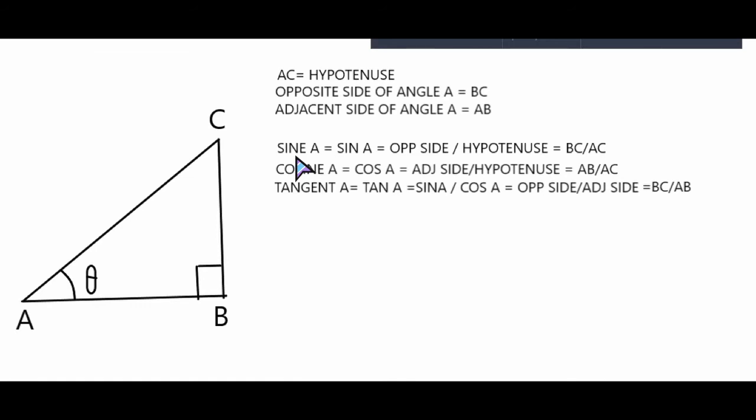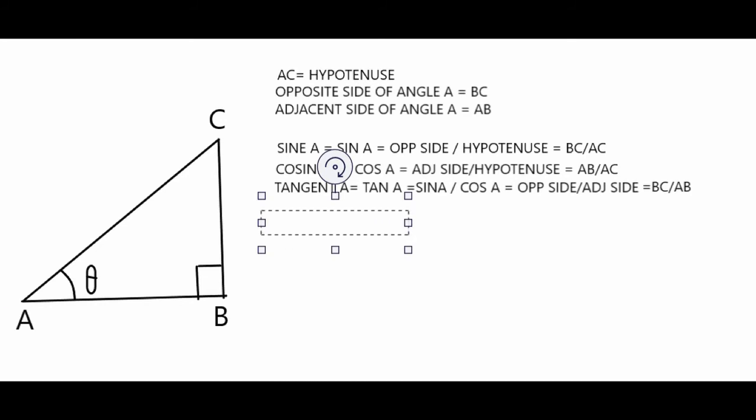So instead of sin A, we will define a new term which will be equal to 1 by sin A. The reciprocal is 1 by sin A, right? So we define a new term called cosecant A. Short form, we cannot write cos here because cos is already there.